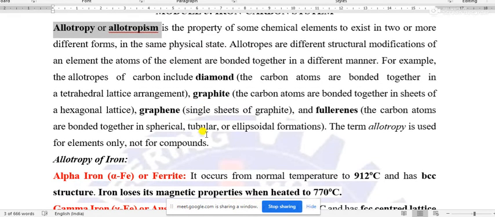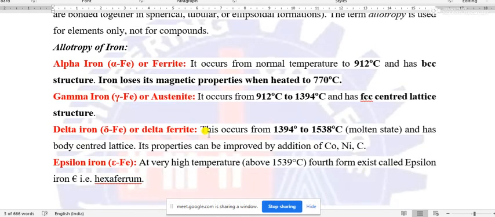Now we can go to the property of pure iron, or the allotropism of pure iron. Iron has mainly three allotropic forms or three different physical states. One is alpha iron, one is gamma iron, one is delta iron. And not very common, but there is another form or state of iron, that is epsilon iron.